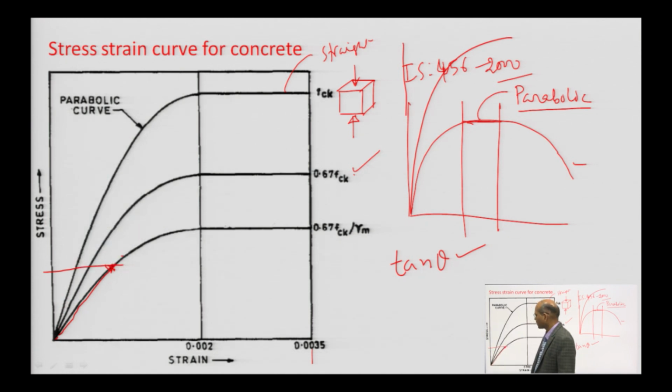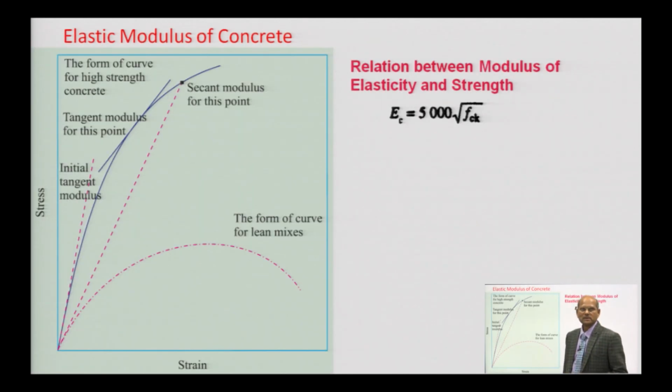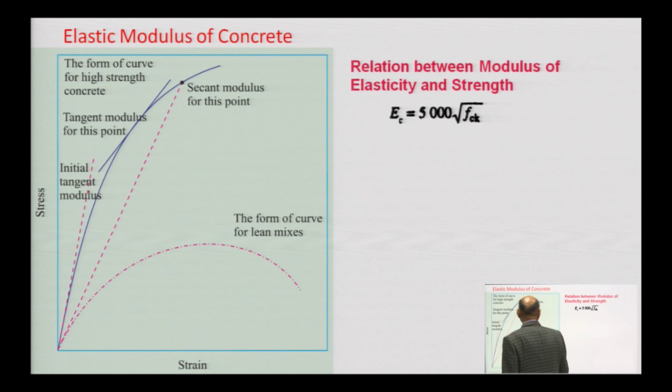Whatever slope you get up to this point is considered the modulus of elasticity of concrete. Because you are not getting a straight line, we define it this way. This is for lean concrete: if your concrete is not of good strength, you find this type of curve. If the quality and strength of concrete are good, the curve is more elevated. The curvature is parabolic in nature.